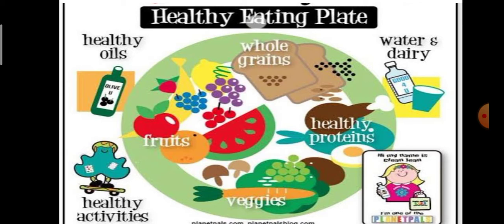Like we should have in our daily plate whole grains, fruits, some veggies, healthy proteins, and we should use healthy oils, then water and dairy. Dairy means products like milk, ghee, butter, curd. In this way you have to use all the components in your dish or in your thali. You have to eat that regularly.